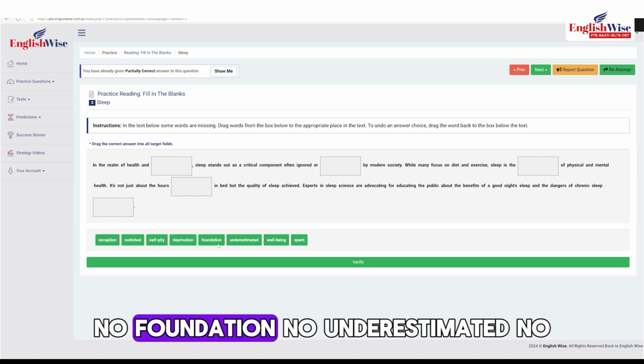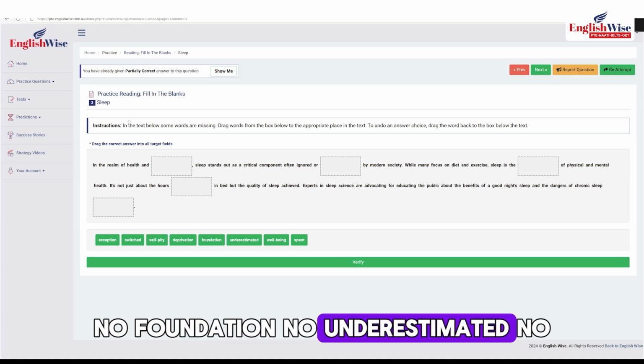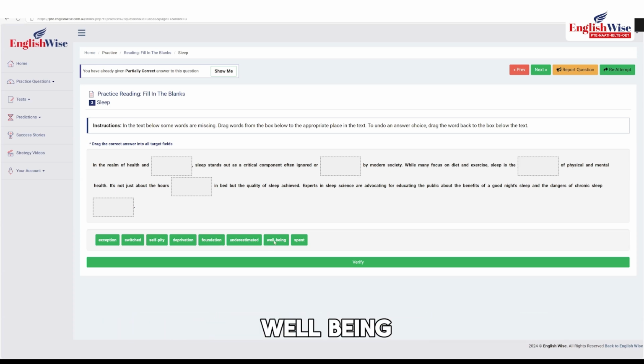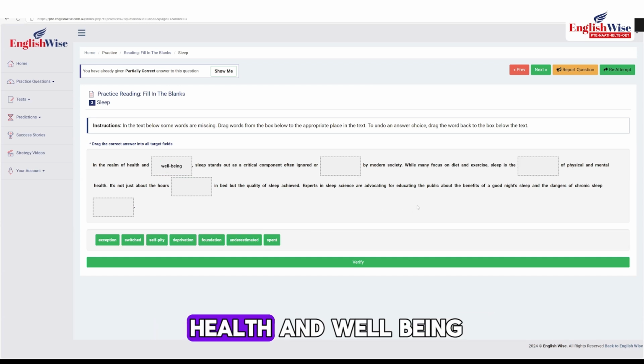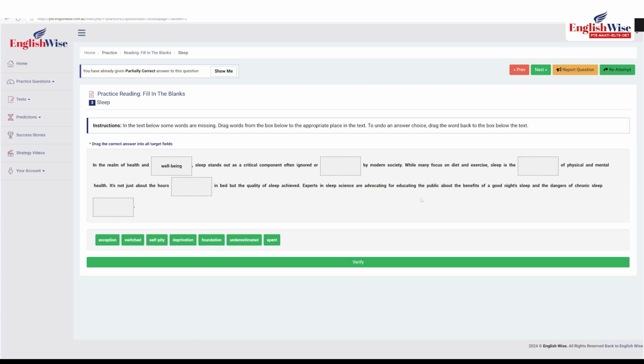Deprivation? No. Foundation? No. Underestimated? No, there is no verb. Well-being. So health and well-being are the family words. So it should be health and well-being.